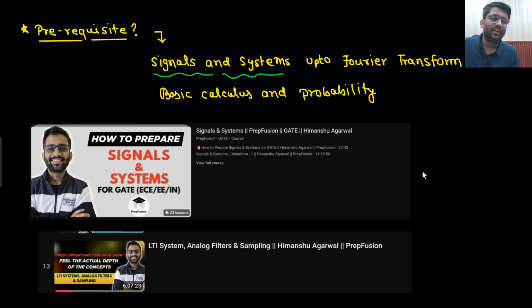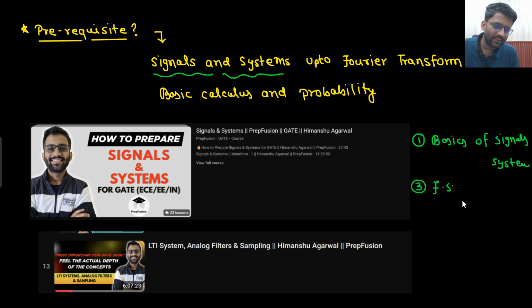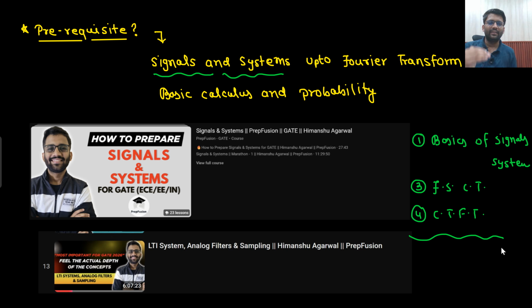So in signal system there are 4 initial chapters I am talking about. After that as well there are some chapters, but the initial 4 are: basics of signals. The next one would be basics of systems, right? Third would be Fourier series, only the continuous time part, and then continuous time Fourier transform. So CTFS, CTFT. So these are your initial 4 chapters. After that there will be Laplace transform, Z transform, and then the discrete part, and after that there will be FFT and DFT. So this is how the flow of signal system would go.